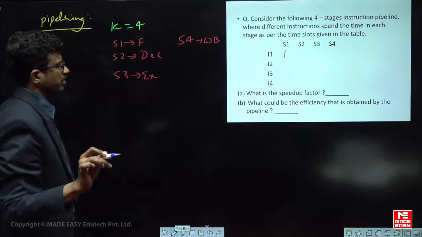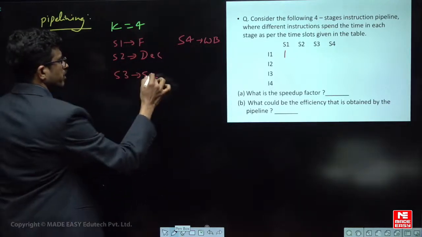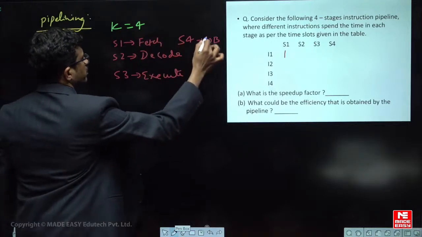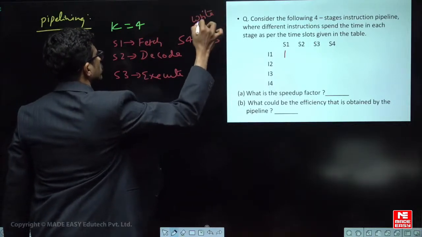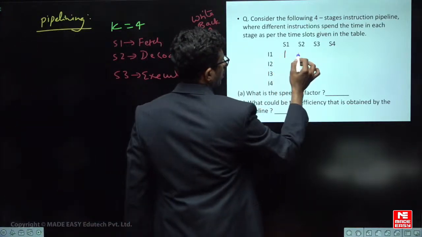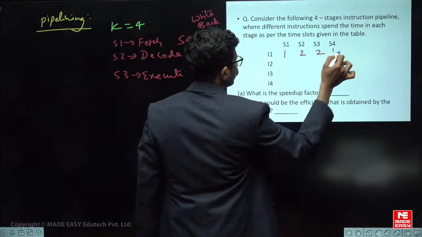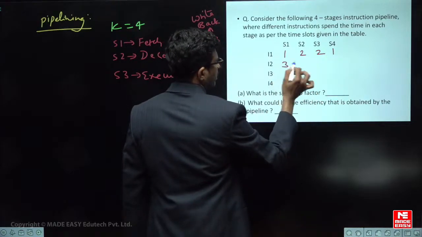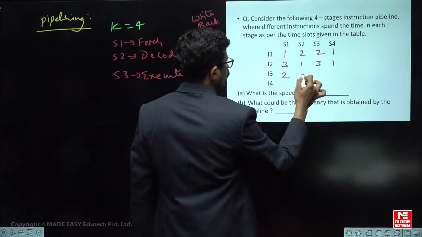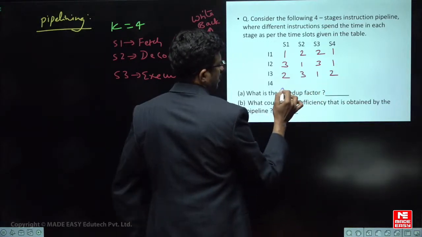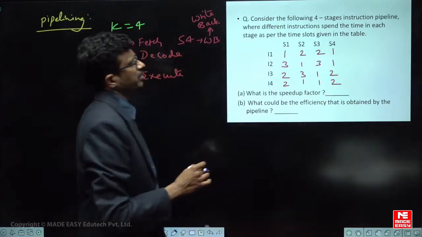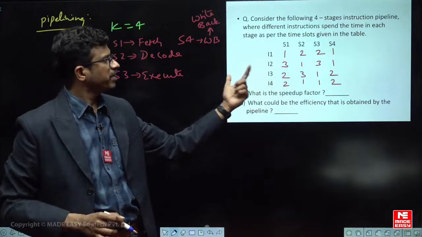Like this, 4 stages are there: fetch stage, decode stage, execute stage, and write back stage, which just stores the result. So the first one is spending 1 clock, this one 2 clocks, and 1, and this one some 3 and 1, this one 2, 3, 1, 2, and this one 2, 1, 1, 2, something like this. So these are the different time slots where the instructions are spending.